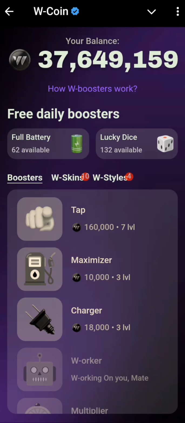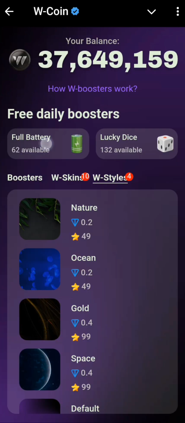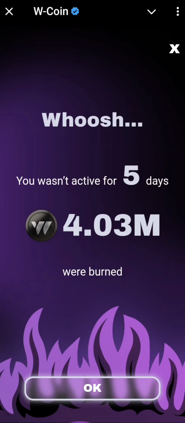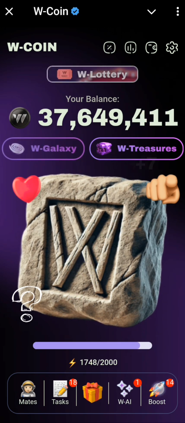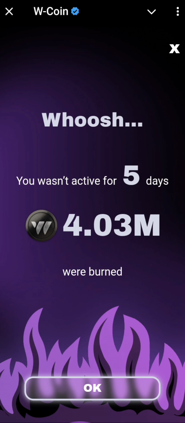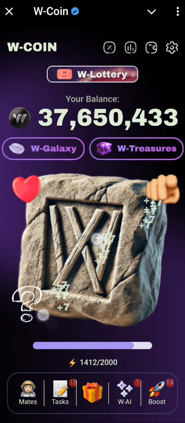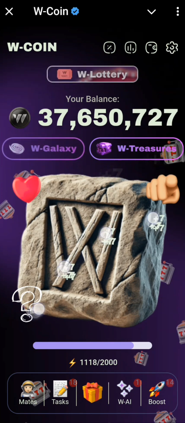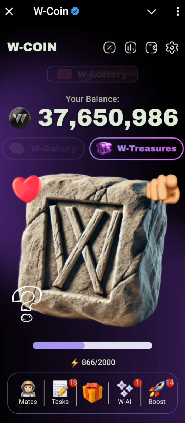If you look right here, this is where you could upgrade the level of the tap. So the tapping is not active, but if you look right here, you can see you can activate this to tap. You see full batteries right here. That is the only way you can tap right now. If you activate it and just come back, you see that my tapping is increasing. So you can activate that and come back to tap if you have not been able to tap up to 10,000. You can simply do that.